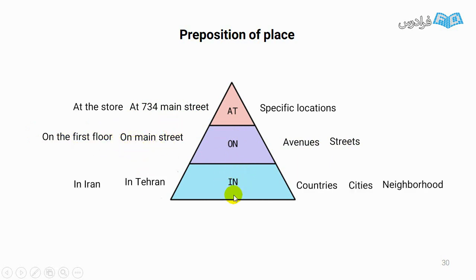We use in to talk about countries, cities or neighborhoods: in Iran, in Tehran. When we are talking about larger parts or locations or places, we use in. For smaller ones, we use on. And when we are talking about specific locations, we use at.